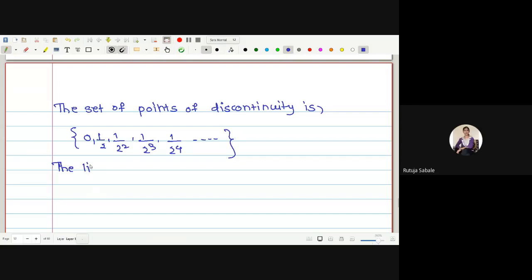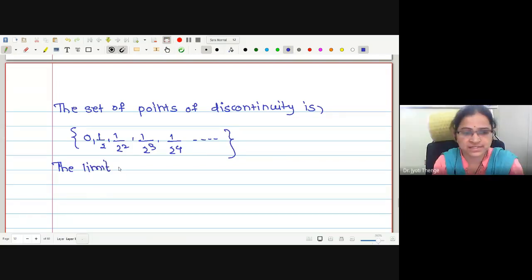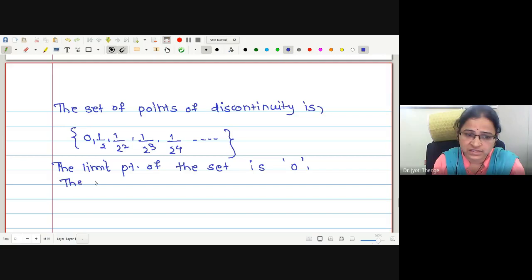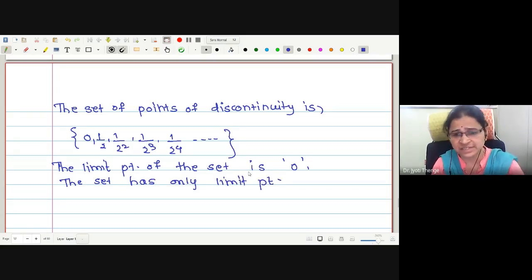It is 0, not 1 by 2, it is 0. The limit point of the set is 0. How many limit points do we have? The set has only one limit point. Therefore, what is the theorem? The previous theorem we have seen.